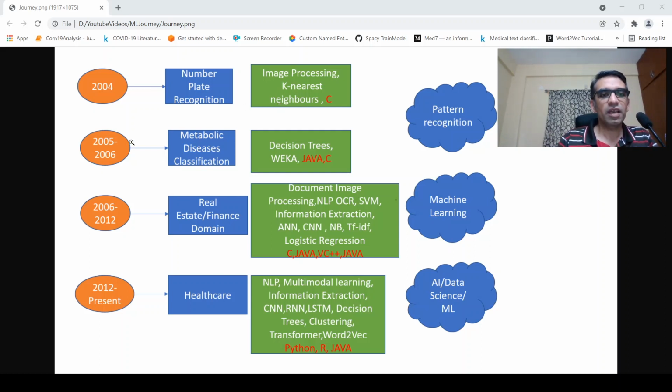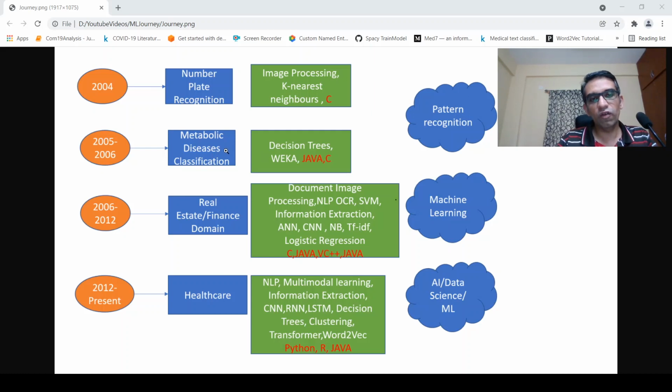Okay, so then in 2005, 2006, I worked as a research scholar. So there I worked with medical data, basically biomedical data. So here, you have a set of tests done and you have the values. Now, can you do some metabolic disease classification, presence of metabolic disease or not? And if metabolic disease is present, then what disease it is.